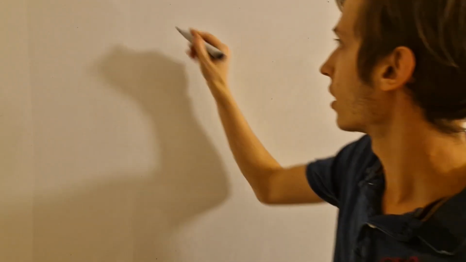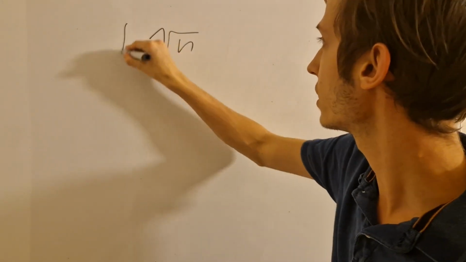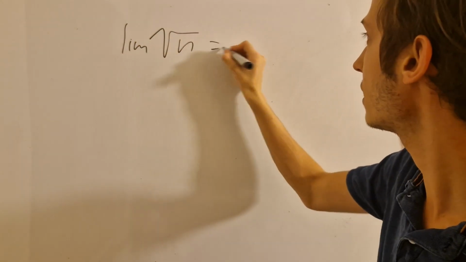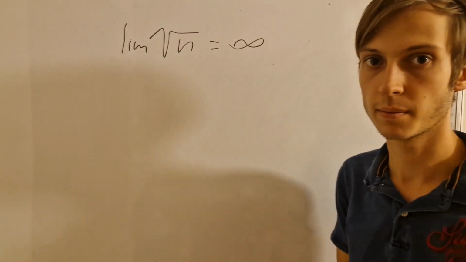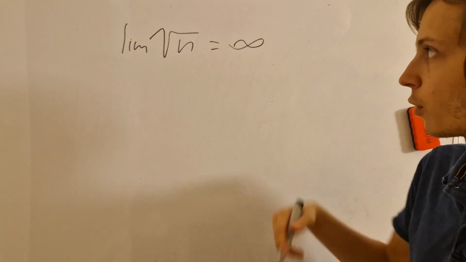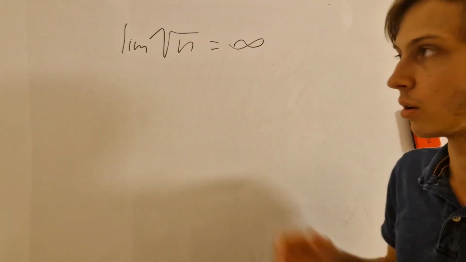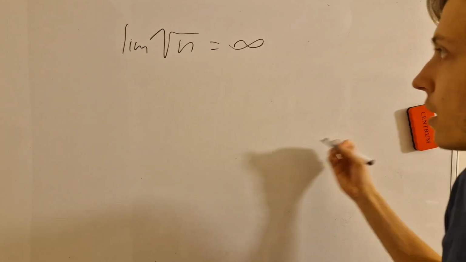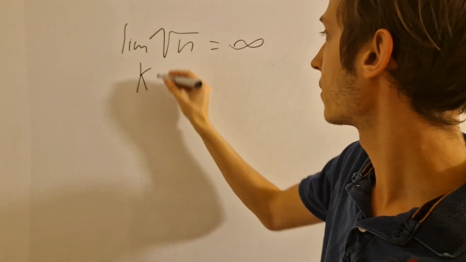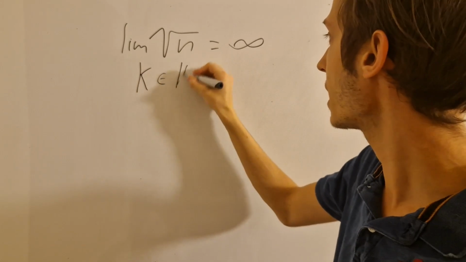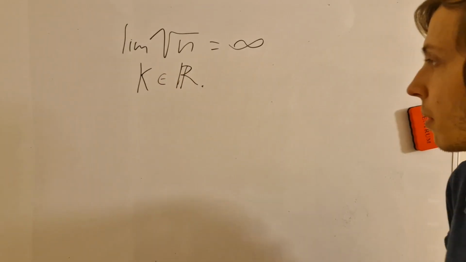We think so. Let's say we want to prove that the limit of the square root of n, as n goes to infinity, is also equal to infinity. A way you can do that is to take a real number k, some arbitrary